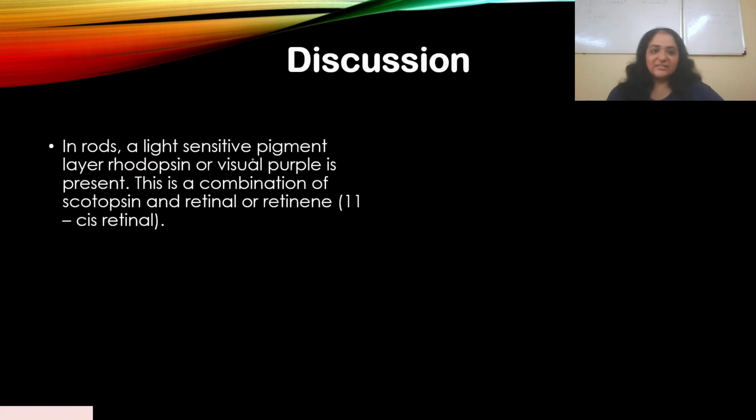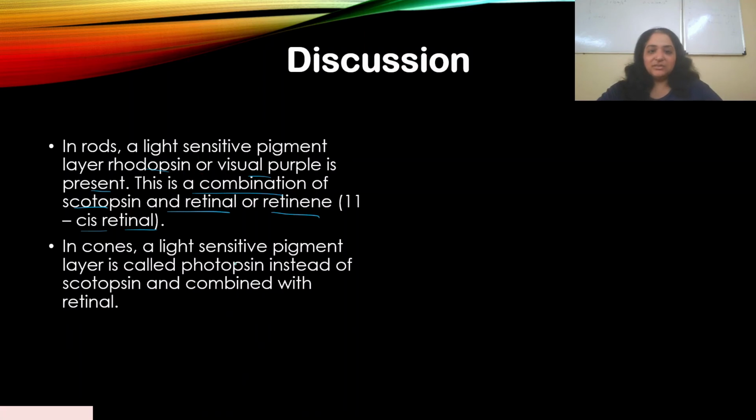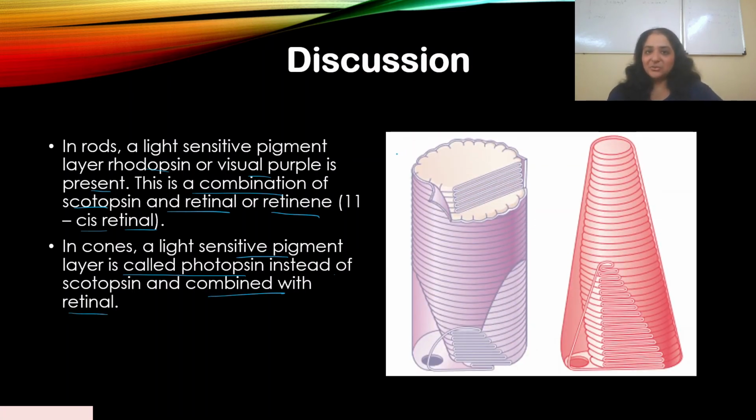In rods, a light sensitive pigment, rhodopsin or visual purple, is present. This is a combination of scotopsin and retinal, or cis retinal, which is the light absorbing part. In cones, the light sensitive pigment is called photopsin instead of scotopsin, combined with retinal. Can you guess which is rod and cone here? You see the outer segment. Obviously from the structure, this is rod and this is cone. It was a direct question, easy to answer.